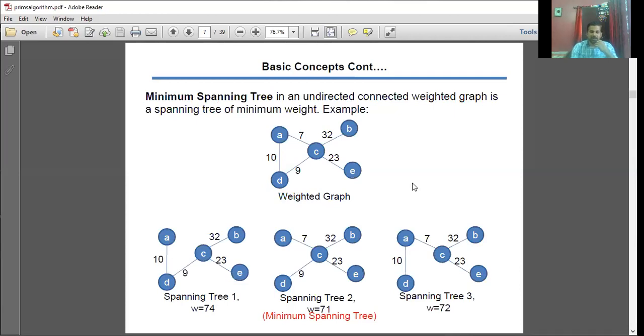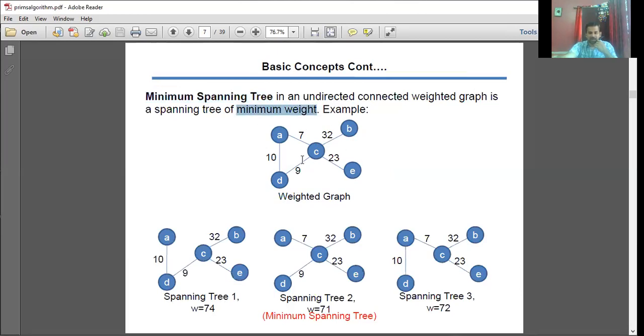So as I already mentioned, Prim's algorithm is meant not just for the spanning tree, it is meant for determining the minimum spanning tree. So here, among the different variations of the spanning tree, I am supposed to get a minimum cost spanning tree. So minimum spanning tree is, for an undirected connected weighted graph, the spanning tree with a minimum weight.